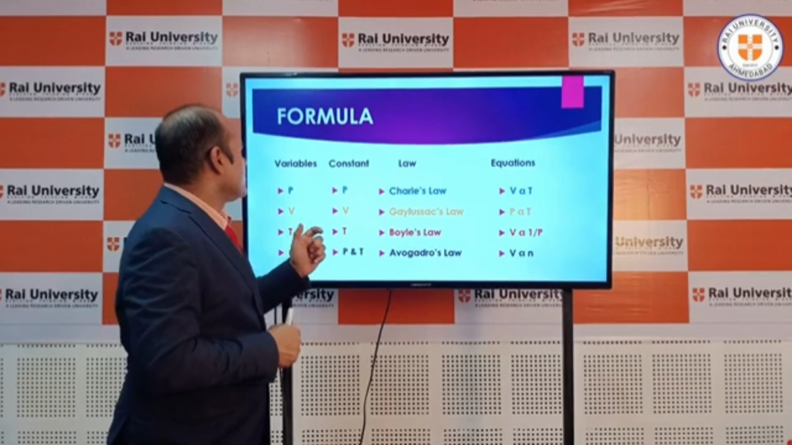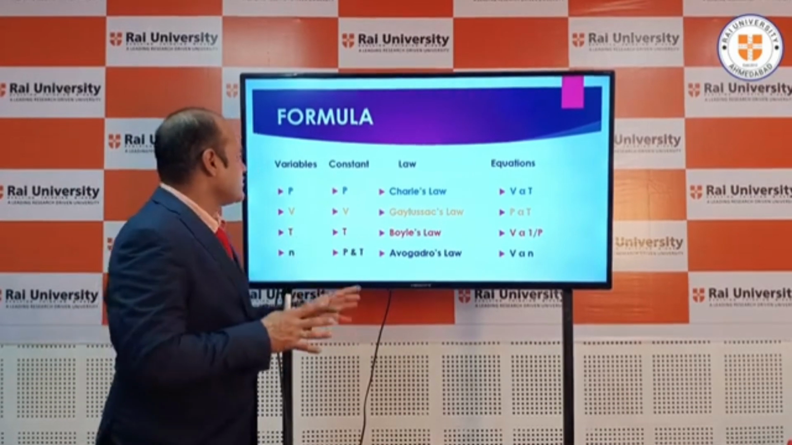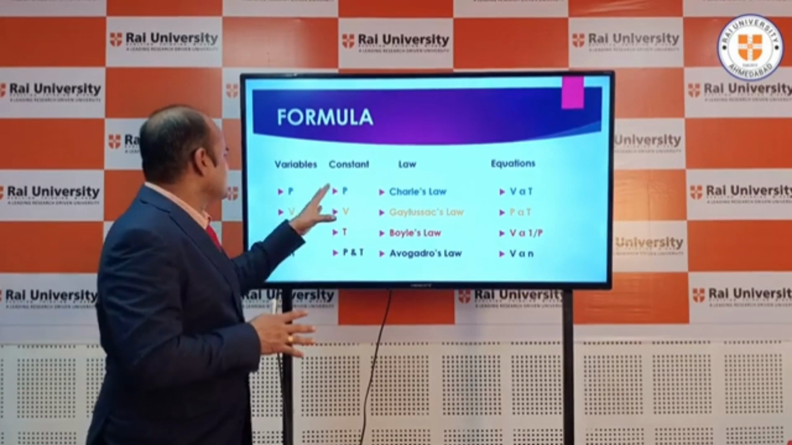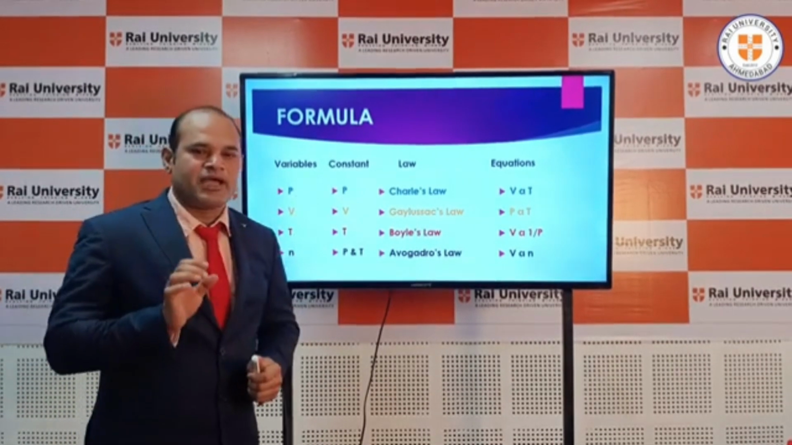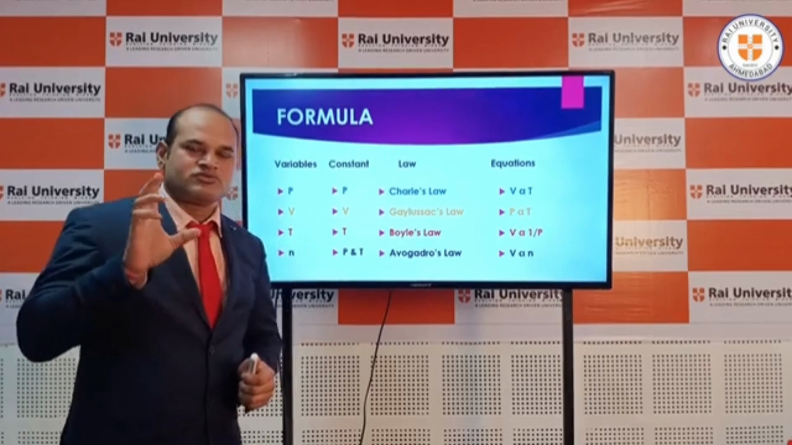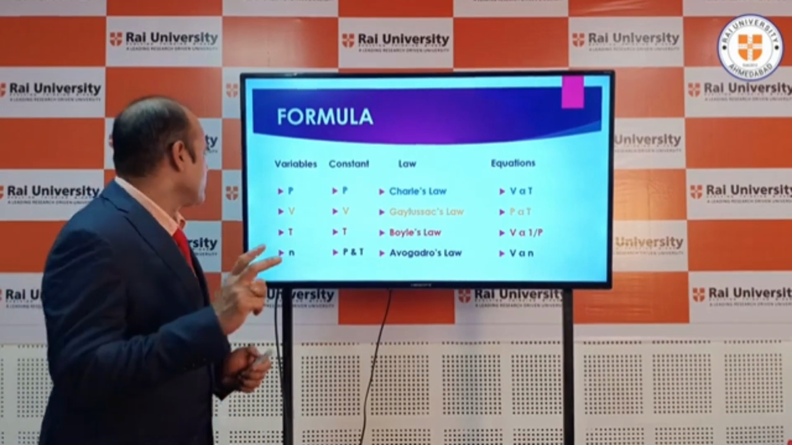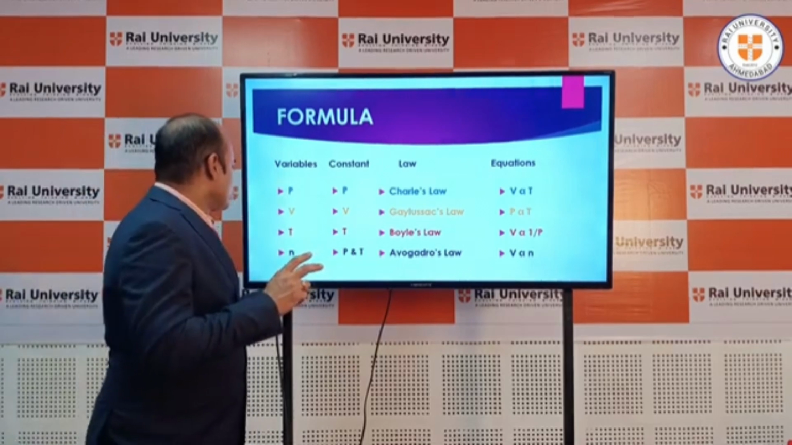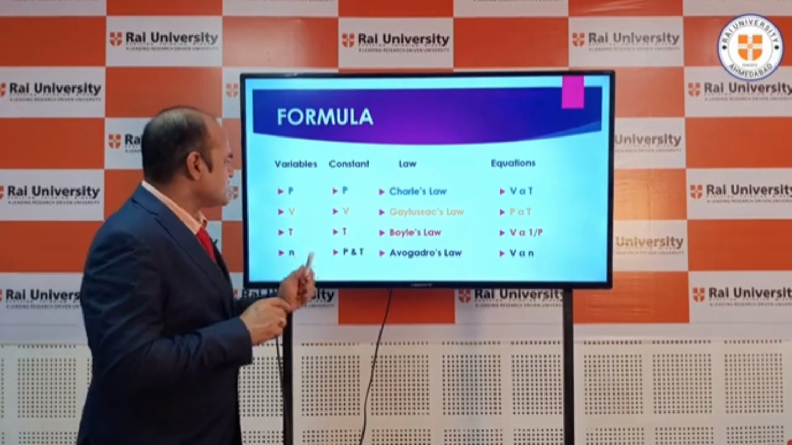I have developed one formula to recognize all these gas laws. That is PVT. PVT means private limited. You have to remember only PVT. So these are all the variables of gas, and these are the constants. Means you have pressure is constant.